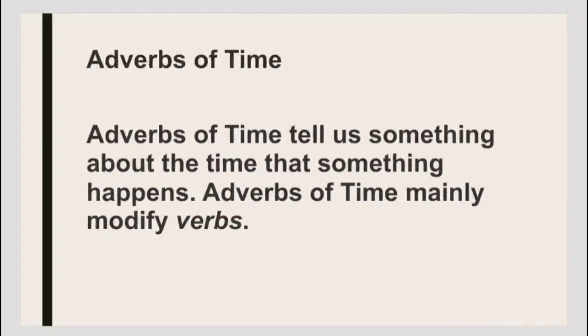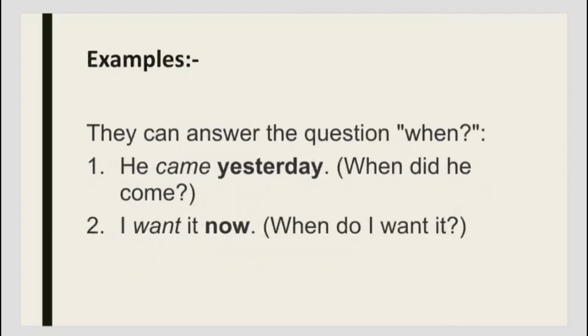Now we are moving to adverbs of time. An adverb of time tells us something about the time that something happens. Adverbs of time mainly modify the verb. Here again, the adverb of time mentions the time, when something is going to happen. We will see examples to understand more. They answer the question when. Mostly the adverb of time mentions when it is going to happen, when you are going to come.